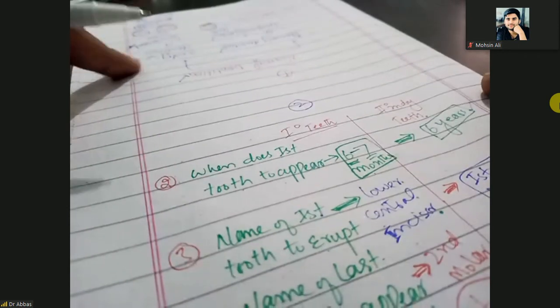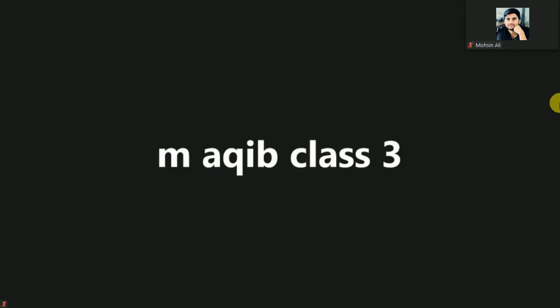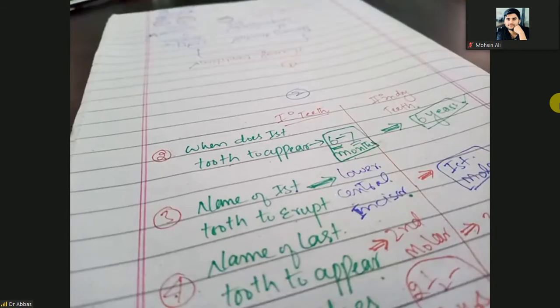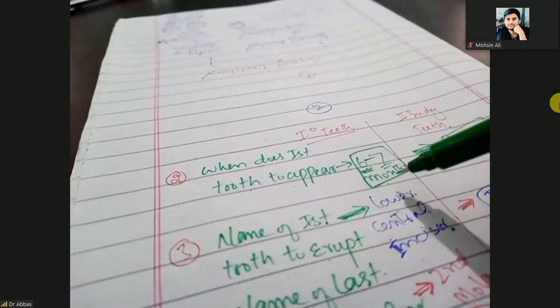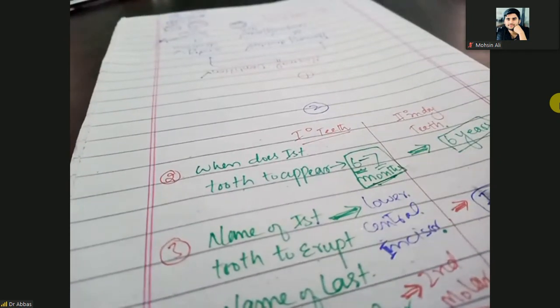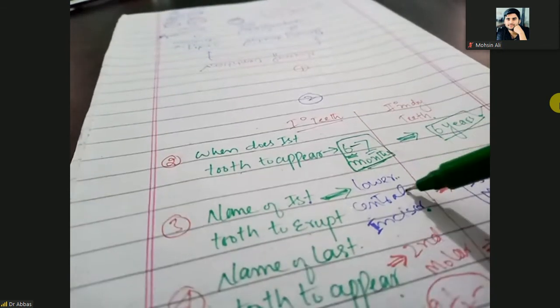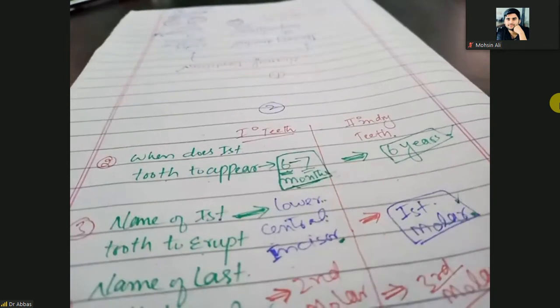The question came here, sir, when will the first tooth fall out? First tooth will fall out in 6 to 7 years, but first tooth will erupt at the age of 6 to 7 months. Clear? And what is the name of that first tooth that will erupt? Lower central incisor or first molar.